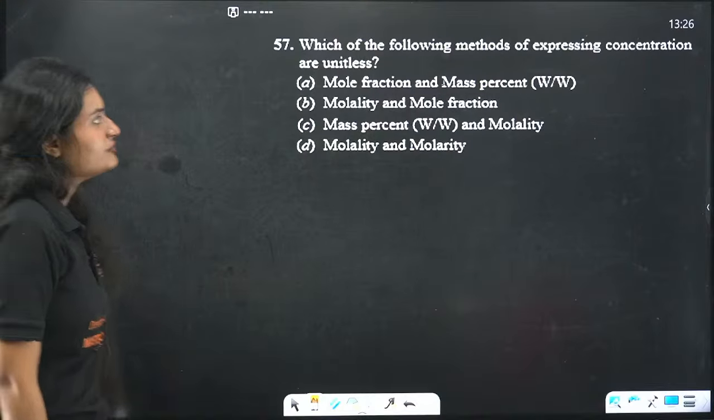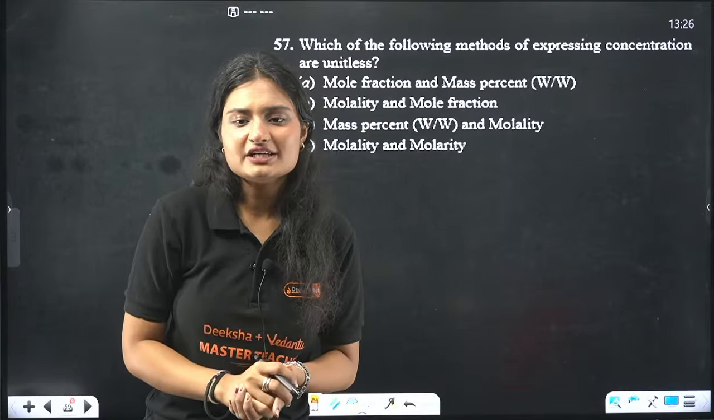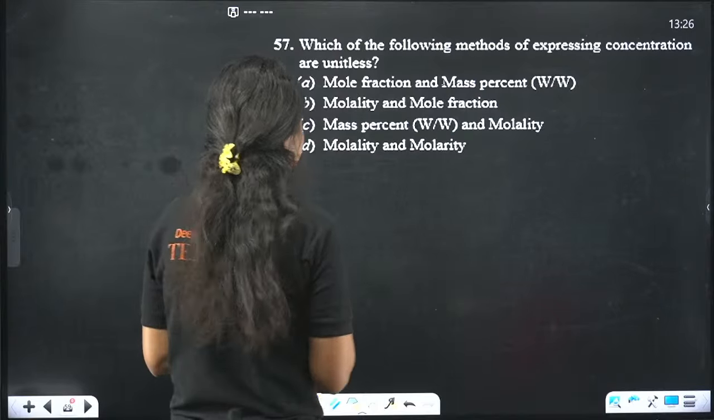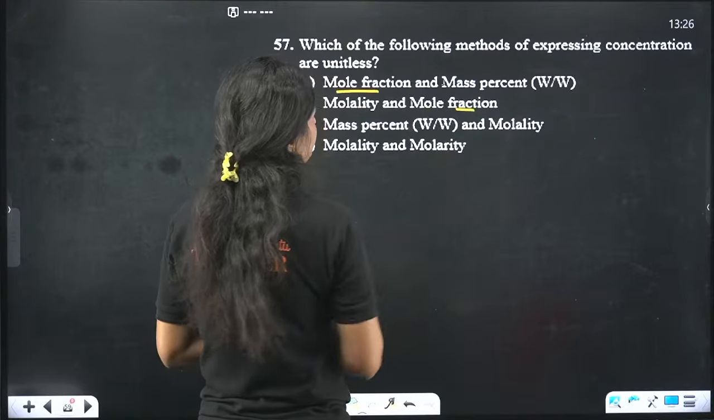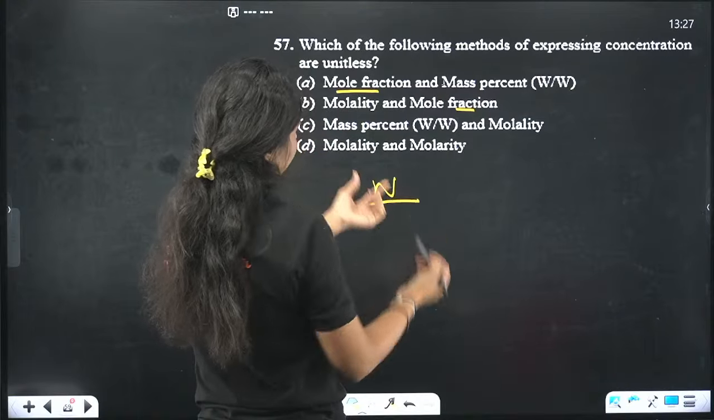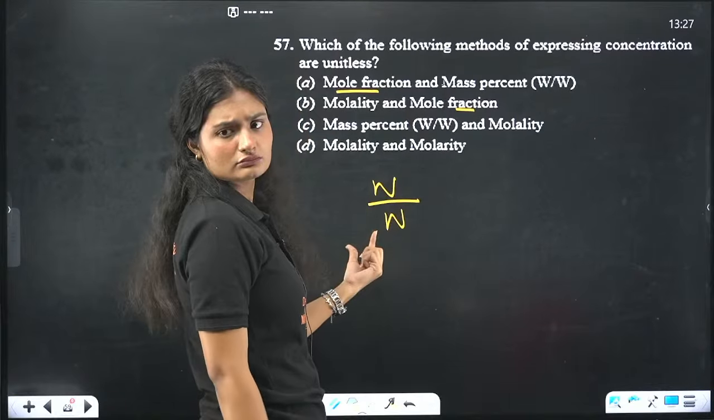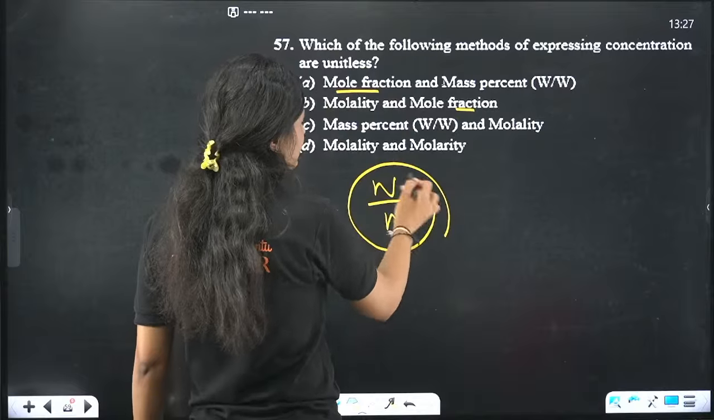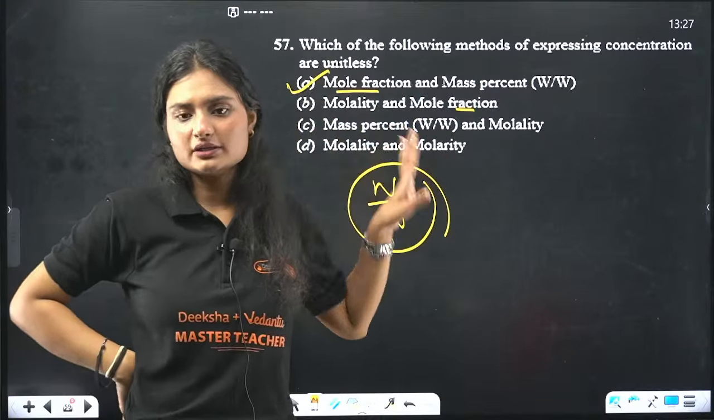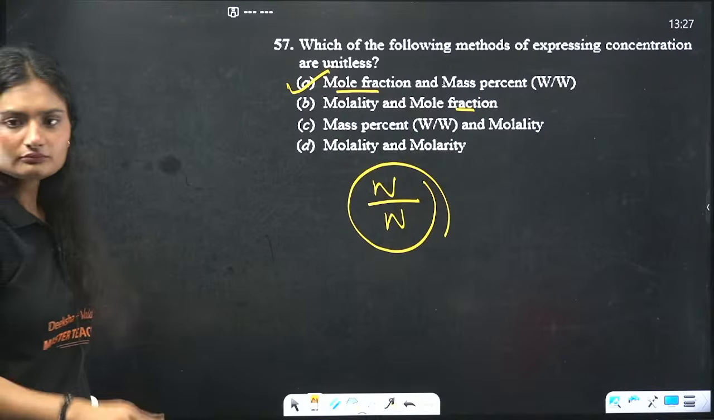Next question. Which of the following is unitless? Unitless, we already know. Same unit up and down, numerator, denominator, unitless. Mole fraction is unitless. Now let's see mass percentage. That means weight of the component divided by the weight of the solution. Again, weight by weight, so this is also unitless. Unitless means have no units. Molality has units. Molar is the unit of molality. Yes, A. Next question.